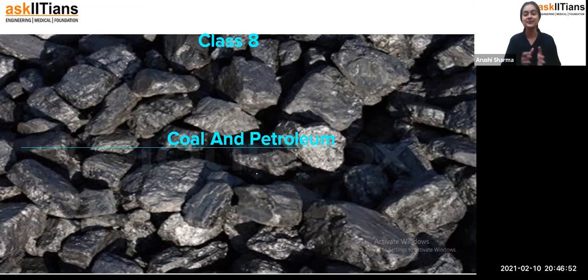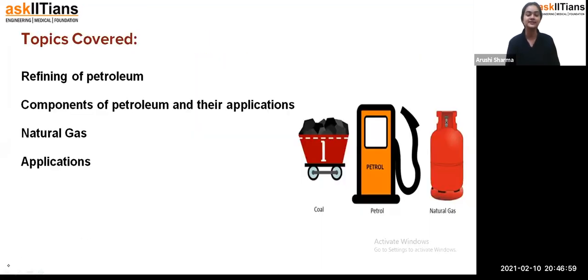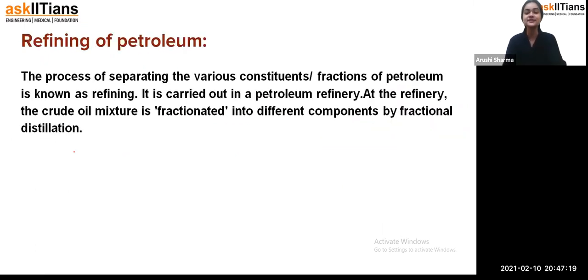So now, starting with the new topics of the same chapter. So students, just give me a minute. Okay, these are the topics which we are going to cover in today's class: refining of petroleum, components of petroleum, meaning what components we get from petroleum, and then we'll see their applications. Then we are going to discuss natural gas, and then we'll see its applications. Okay, so now let's start. First of all, we are going to see the refining of petroleum.